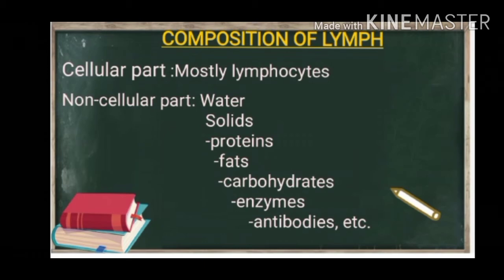Let's see the composition of the lymph. The cellular part consists mostly of lymphocytes. The non-cellular part consists of water and solids such as proteins, fats, carbohydrates, along with enzymes and antibodies.